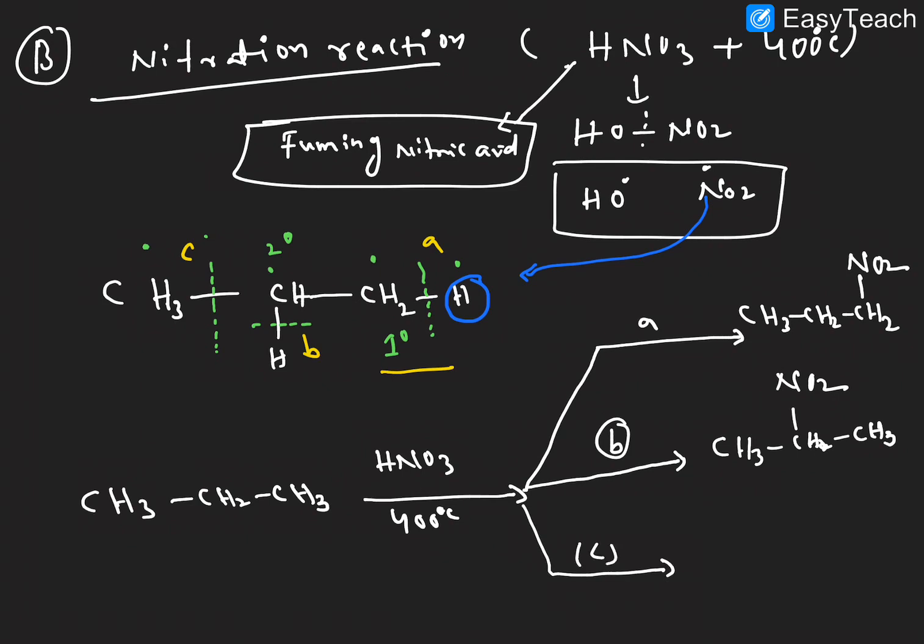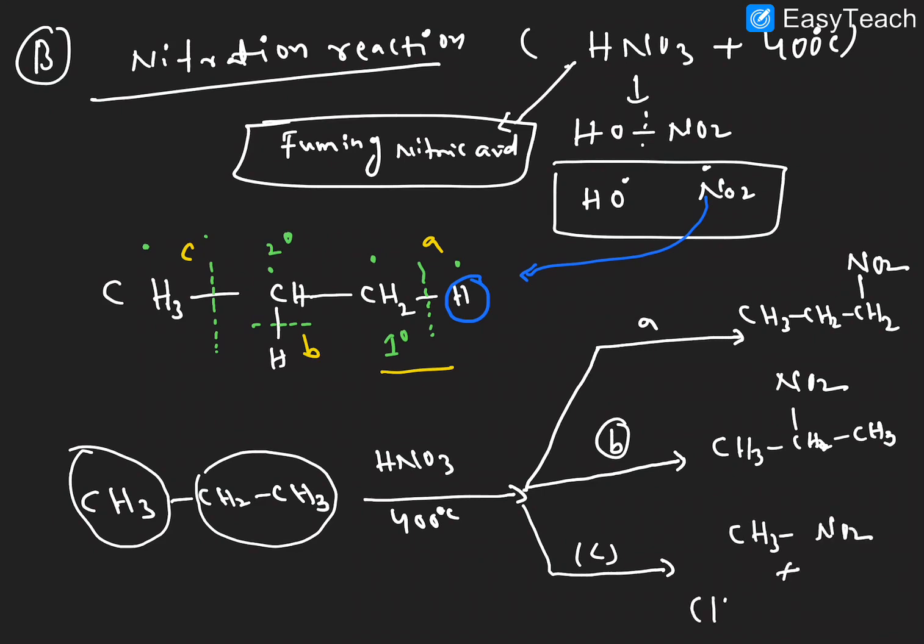If you break the bond at the C position, this spot is different and this spot is different, so two products are possible. The first one is CH3NO2, then CH3CH2NO2 is forming, right? So these are the possible products in the nitration reaction. These are free radical reactions only, right?